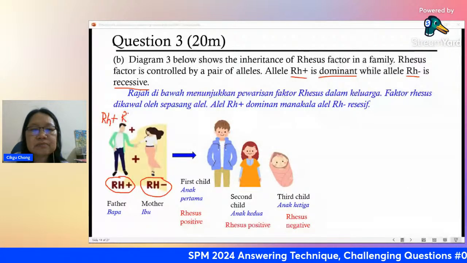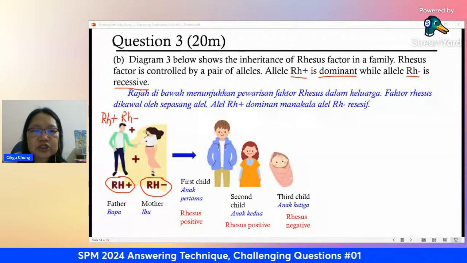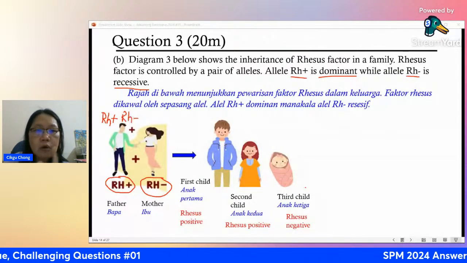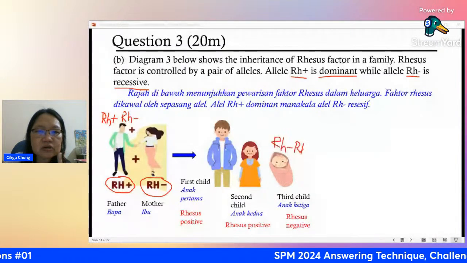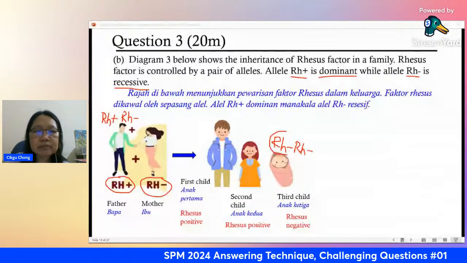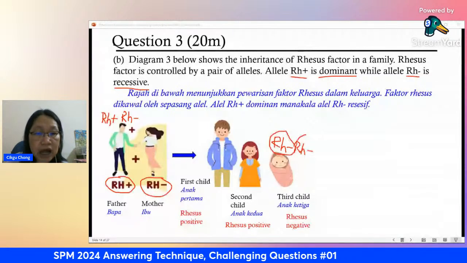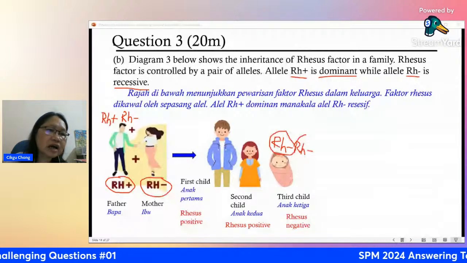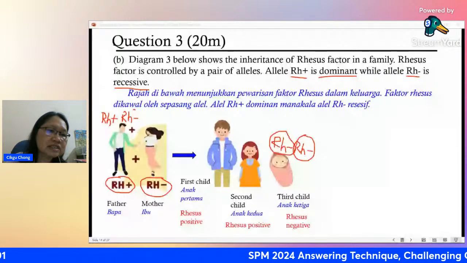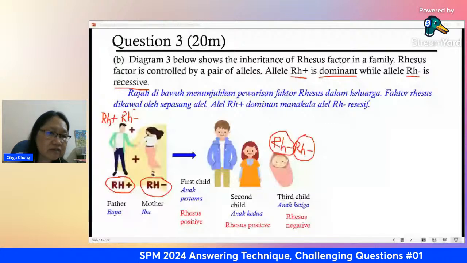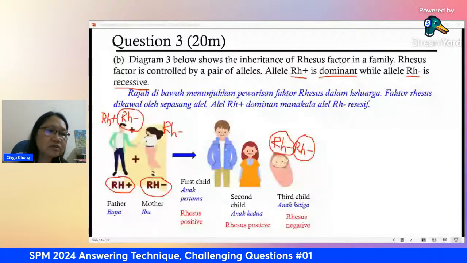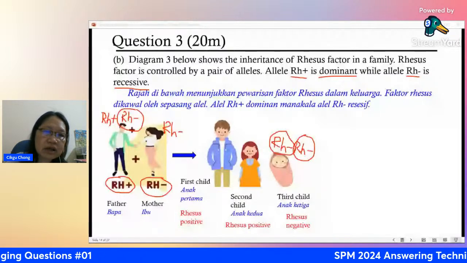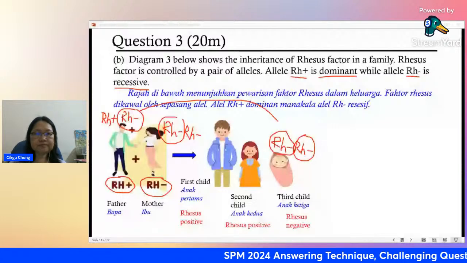That's why this baby is Rh negative. One of the alleles comes from the father. Always one is contributed by the father and one by the mother. So this child can be rhesus negative because one comes from the father, and the other one definitely comes from the mother. The mother is rhesus negative, definitely Rh negative. So these two made this baby. See that? So this is the child.